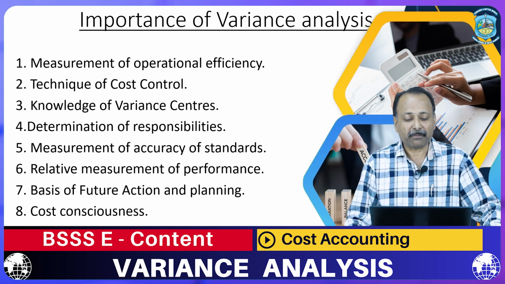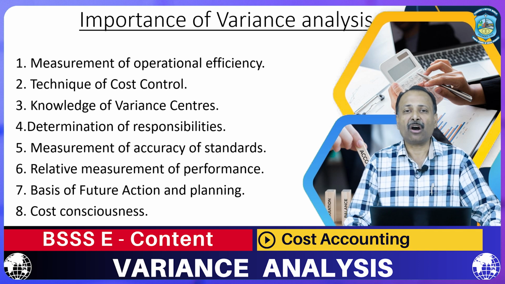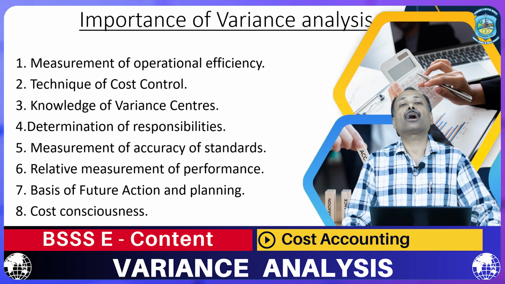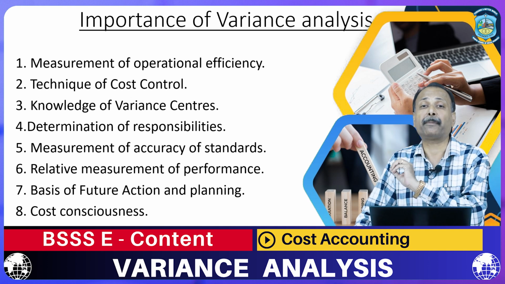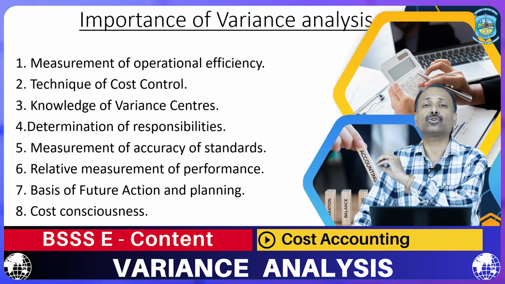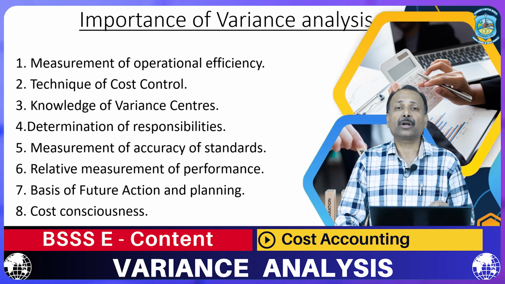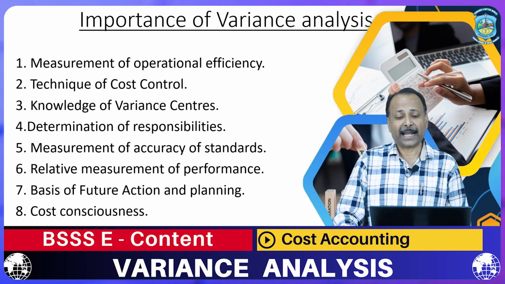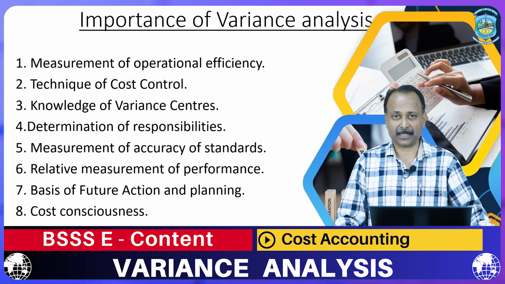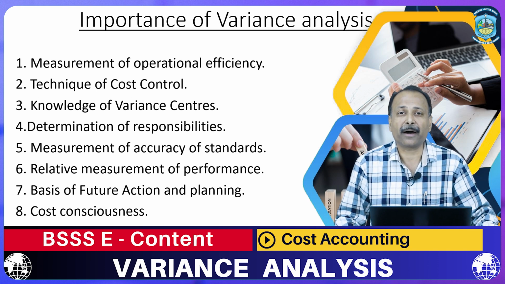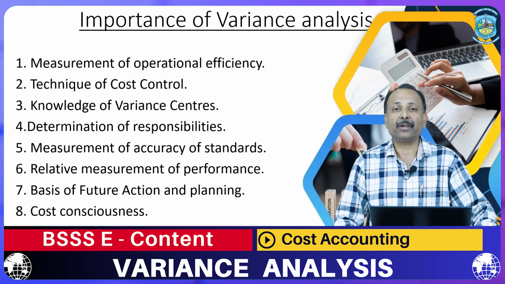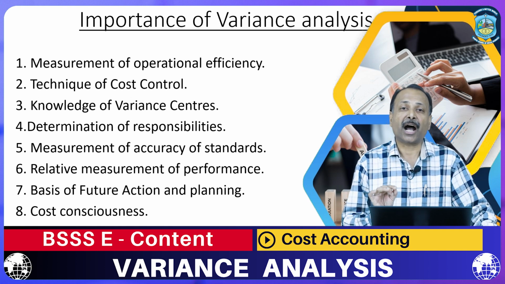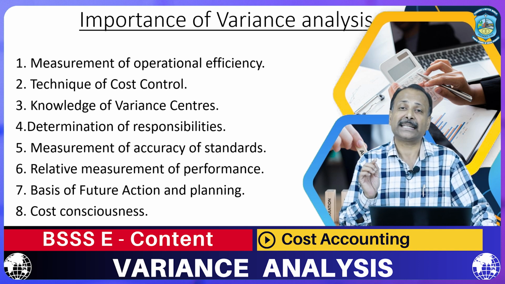Now, benefit number 4 is determination of responsibilities. When there is a variance in different departments, activities or sections, we are not able to control it unless we fix the responsibilities. Here we are talking about individuals, about persons, about the in-charge who is responsible for that department or activity or section.